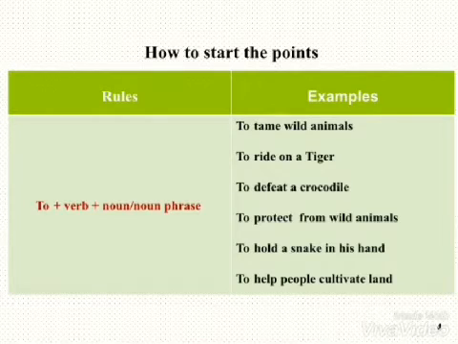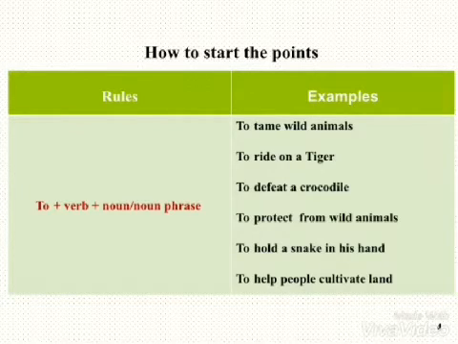You can use to plus verb plus noun or noun phrase. Another example. To tame wild animals. This is about Gazipir, you know. To ride on a tiger. To defeat a crocodile. To protect from wild animals. To hold a snake in his hand. To help people cultivate land.